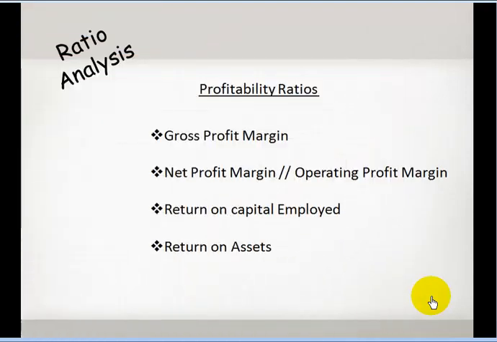Now, let's get to the first category of the ratio, profitability ratios. Under the profitability ratio category, we have main ratios: gross profit margin, net profit margin, operating profit margin, return on capital employed, and return on assets.